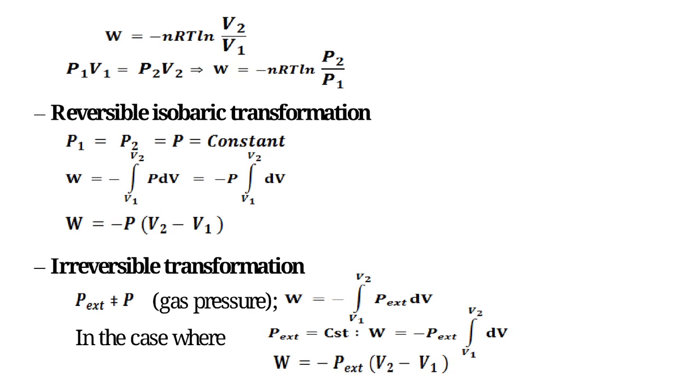Irreversible transformation. W = −∫ from V1 to V2 of Pext dV, where Pext is not the gas pressure. In the case where Pext = constant, W = −Pext ∫ from V1 to V2 of dV = −Pext (V2 − V1).